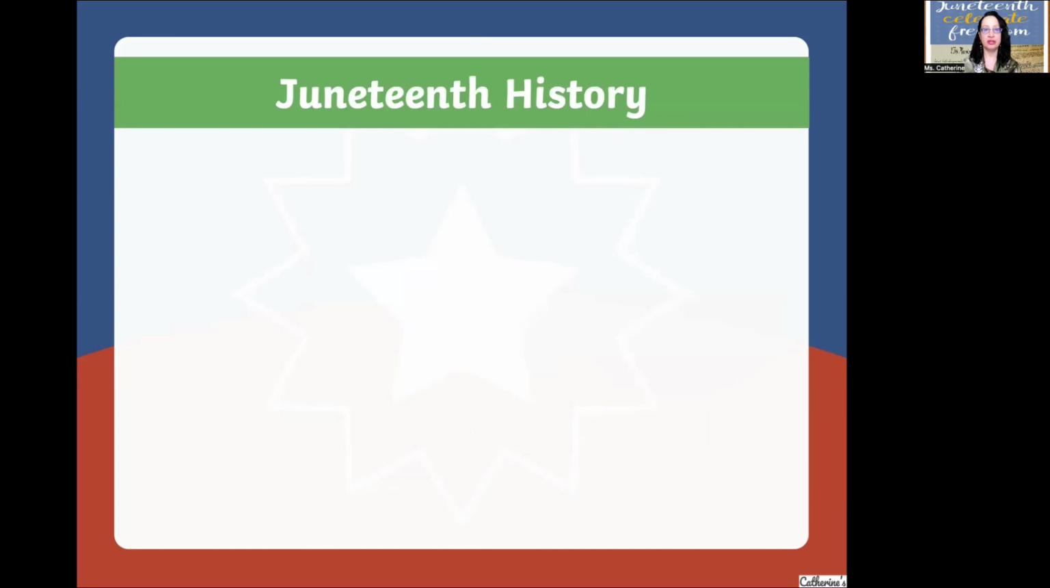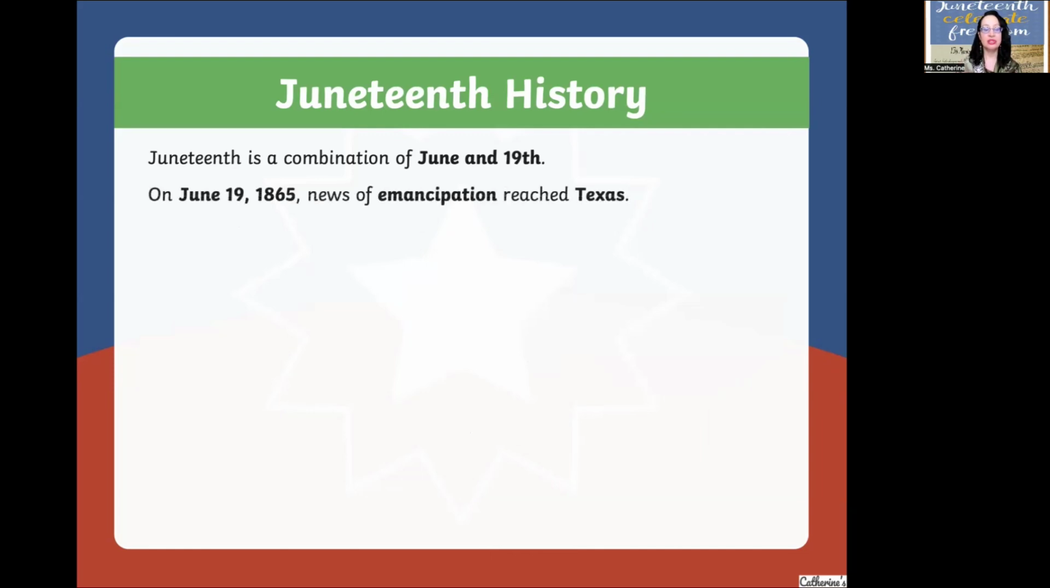Juneteenth history. Juneteenth is a combination of June and the 19th. On June 19th, 1865, news of emancipation reached Texas. Emancipation means freedom.